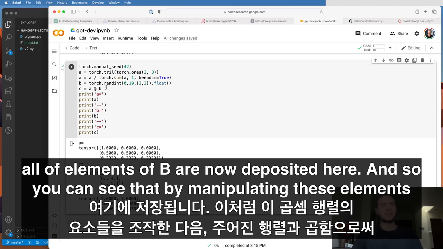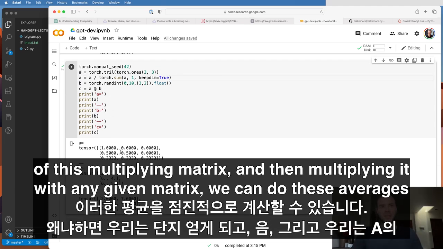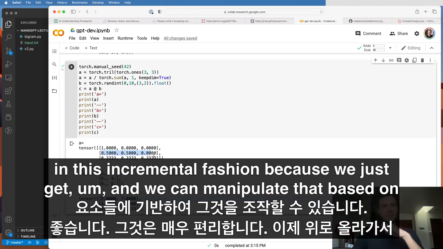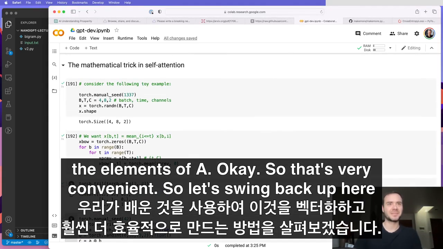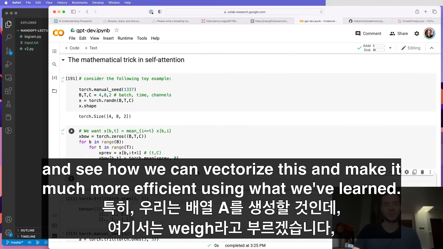And so you can see that by manipulating the elements of this multiplying matrix, and then multiplying it with any given matrix, we can do these averages in this incremental fashion, because we can manipulate that based on the elements of A. Okay, so that's very convenient. So let's swing back up here and see how we can vectorize this and make it much more efficient using what we've learned.